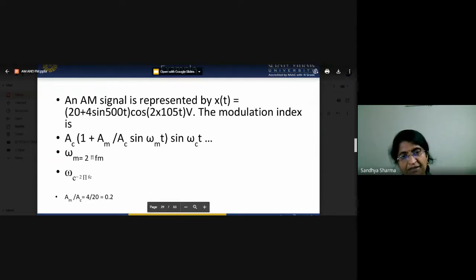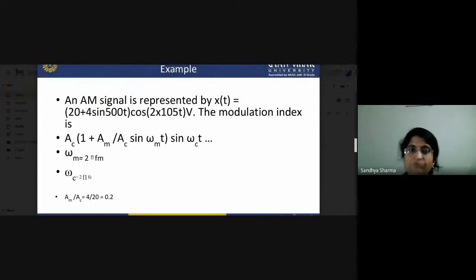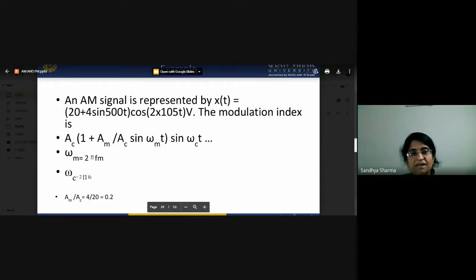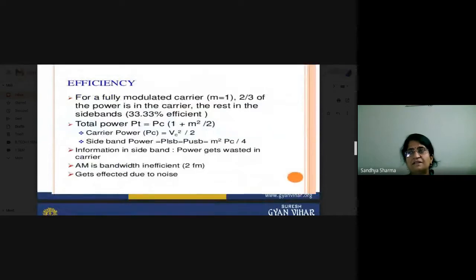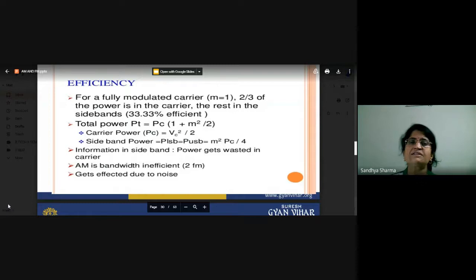By comparing these two, you can calculate omega m, which is 2 pi fm, and once you know omega m you can calculate fm. Omega c is 2 pi fc, here given as 2 into 10 to the power 5. By calculating AM and AC you can also calculate the modulation index mu. So this is a very basic way to represent your amplitude modulated signal in terms of equations.